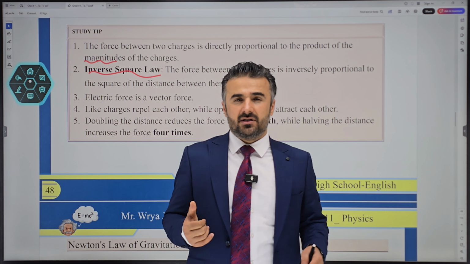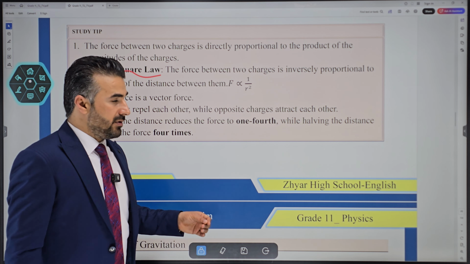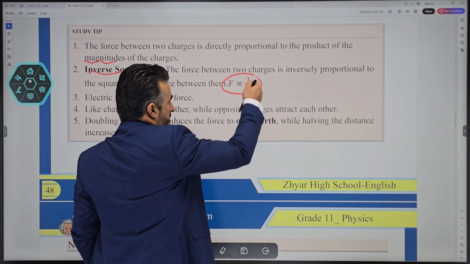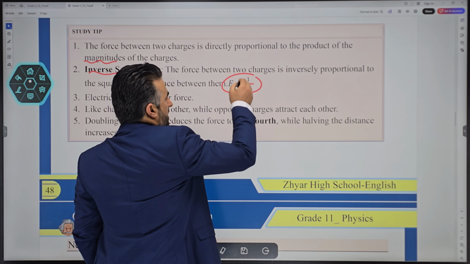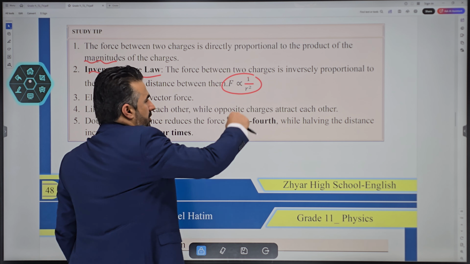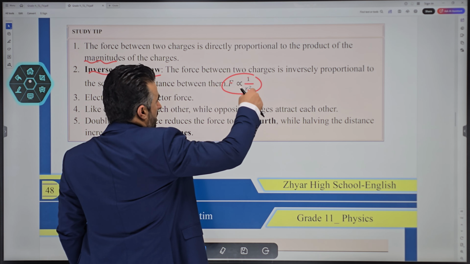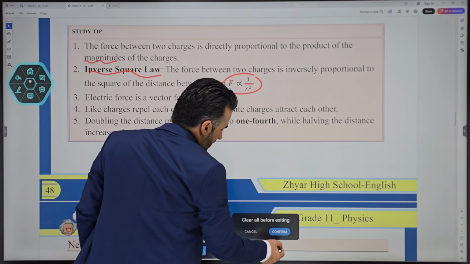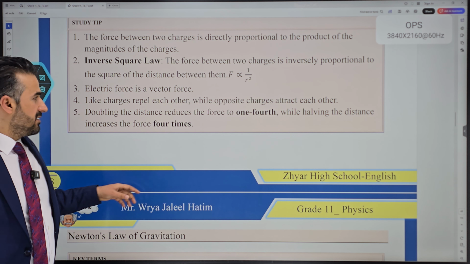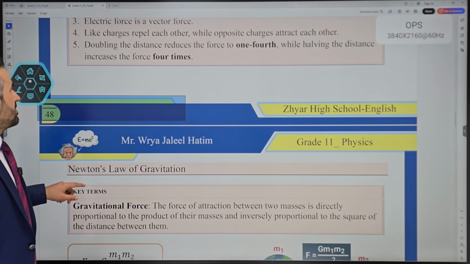We have this one even in grade 12, so it is very important to understand this now. With the inverse square law, the force is inversely proportional to the square of the distance. Whichever of the force or the distance is unknown, you just plug in the numbers and work it out, do the math, and that'll be it. Now, electric force is a vector force: like charges repel while unlike or opposite charges attract one another.